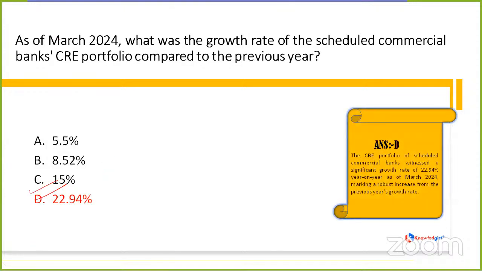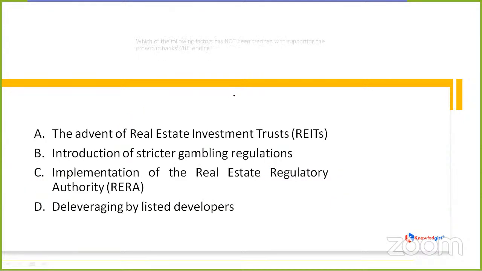That is 22.94%. So if we talk about the March month of 2024, the growth rate was 22.94% of the SCBs' CRE portfolio compared to the previous year's portfolio. So the CRE portfolio of SCB banks witnessed a significant growth of 22.94% on a year-on-year basis as of March 2024. What does it show? It marks a robust increase from the previous year's growth rate. Clear? Amit Kumar was also saying that the correct option is option D.